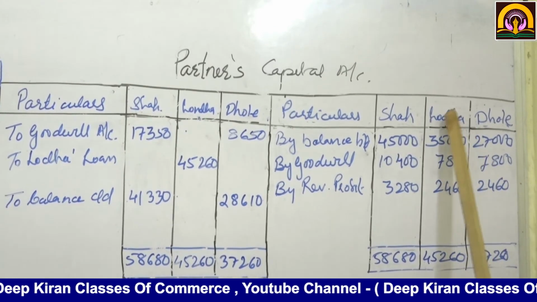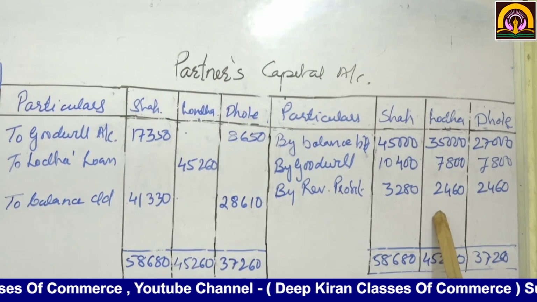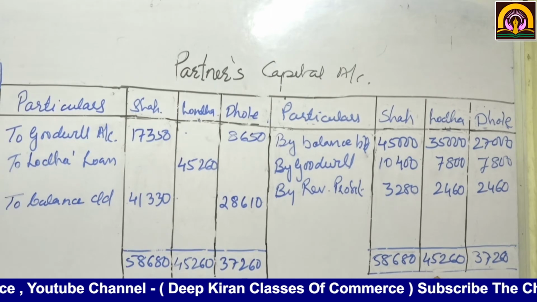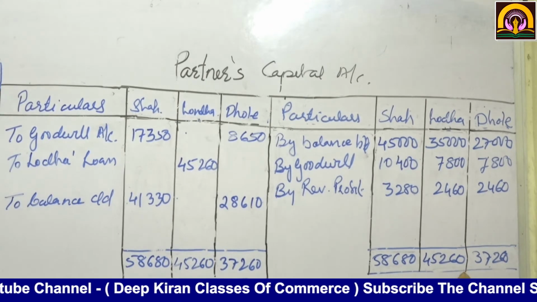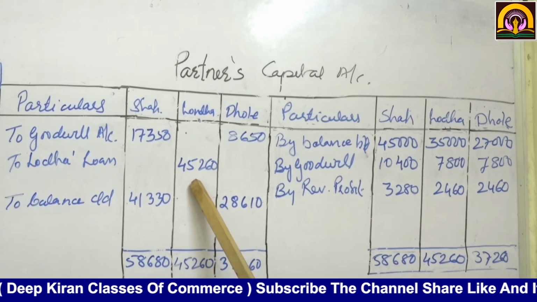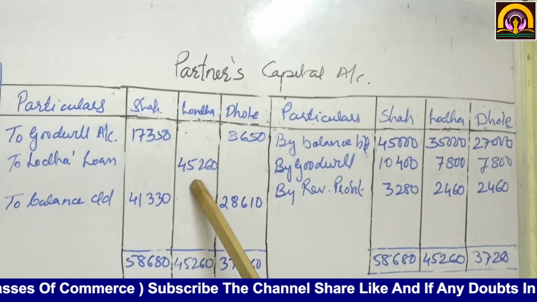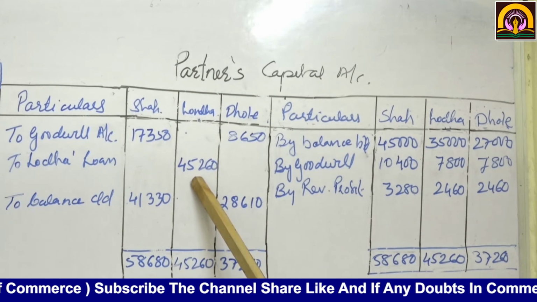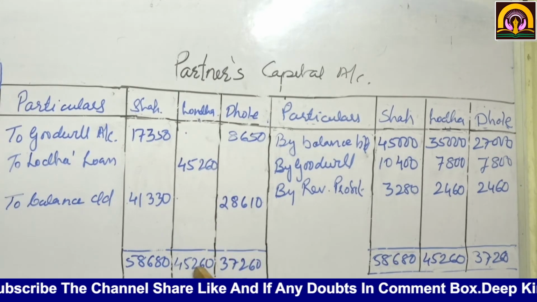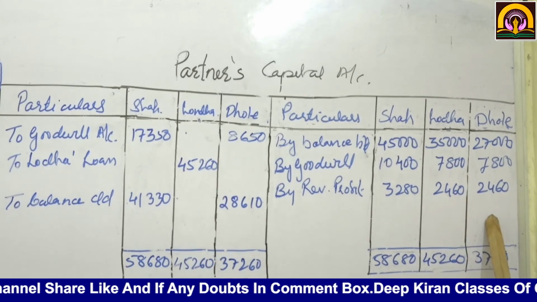So we will first close the retiring partner's capital account. Lodha is the retiring partner. His capital on the credit side comes to 45,260. Write it to Lodha's loan account, because they are not giving back the capital in cash, they are keeping it as a loan. So that comes to 45,260. Balance this: 45,260.